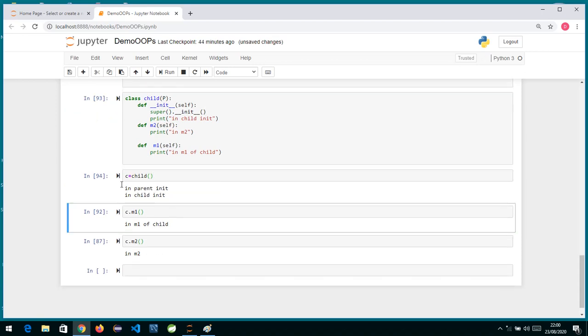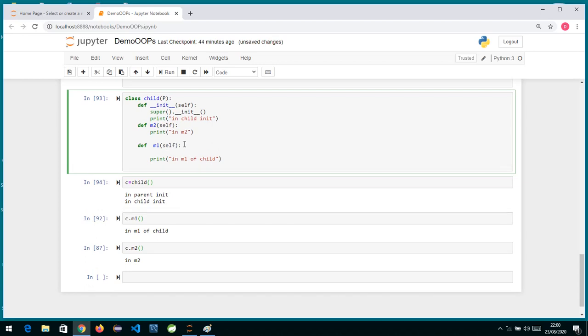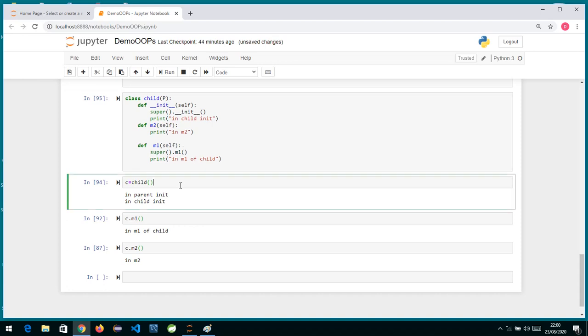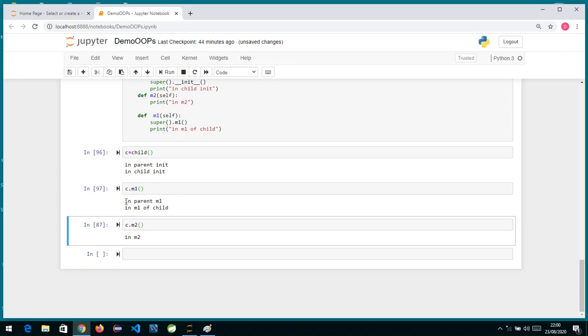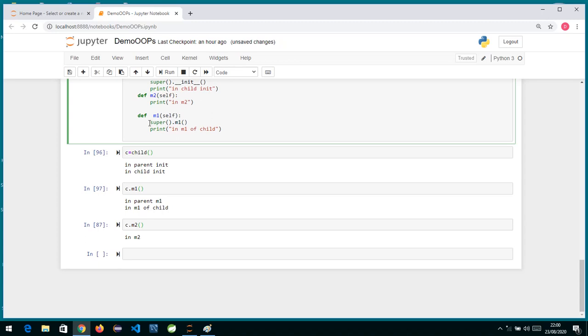Let's check over here. If I run this, you can see it has gone inside the parent's init and then into the child's init. Similarly, if I want to call the parent class m1 method, in the same way, super(), dot, and we will write m1(). Now if I run this, when I call m1 you will see it has gone inside. So if you want to call any specific method of the parent in your child class, we can do it with super(), dot, and the name of the method.